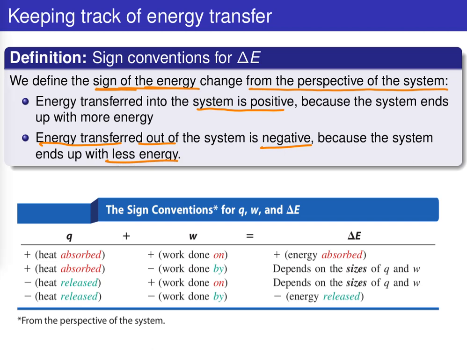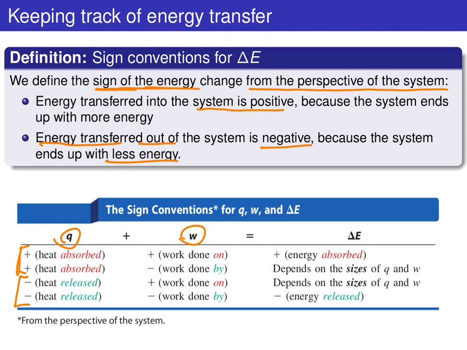And we're going to map the same convention onto both Q and W. Okay, so if heat is being absorbed by the system, then we're going to have a positive Q. So the first two options here, heat is being absorbed in both of these cases. And if heat is being released by the system, then we're going to have a negative Q. Similarly with work, if work is being done on the system, then we're going to have a positive W.